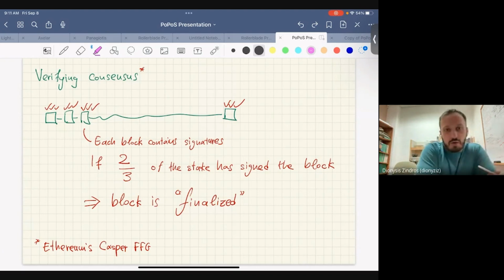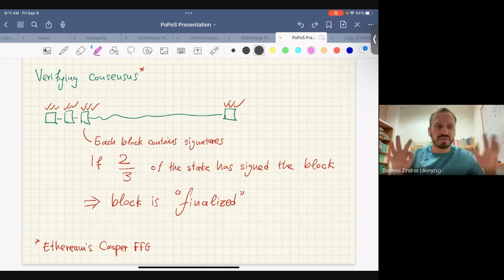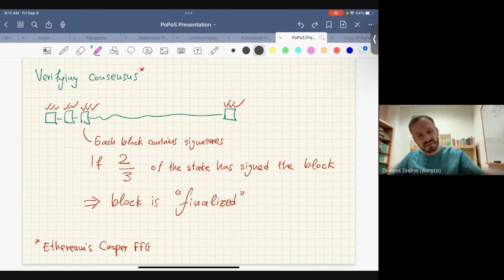If we look at consensus and how it works, each of the blocks contains some sort of signatures that are confirming it. In Ethereum, it's a little bit more complicated. You have a bunch of different systems. You have LMD Ghost, which is a longest chain style protocol working together with Casper FFG, which is a finality gadget. But for this, let's just look at Casper FFG, which is just counting signatures. So it's not super complicated, right? All you need to do to tell if a block is finalized is you look at the population of stakers, and then you count 2/3 among them and make sure that they've signed the block, and then that tells you that this is a valid block.